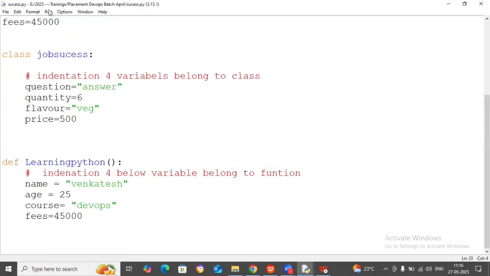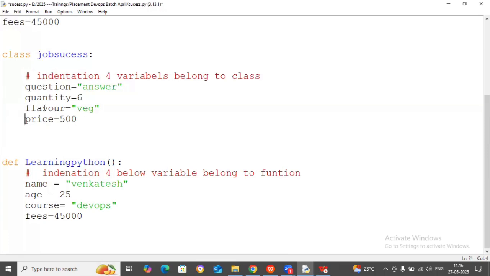Unexpected indentation problem here. Where is the indentation problem coming? Okay, this is the indentation problem. It's coming here. So give one indentation, one tab. One tab.